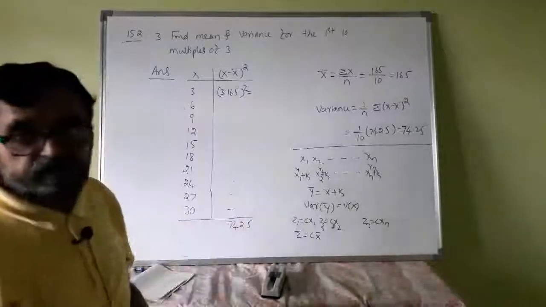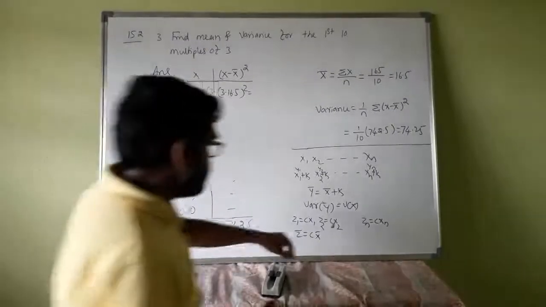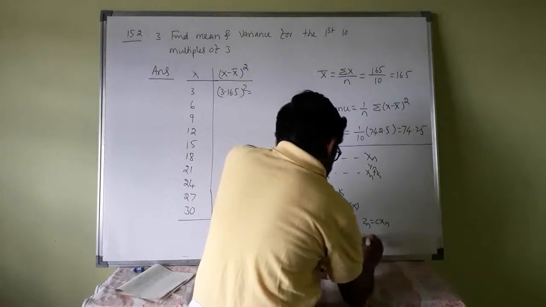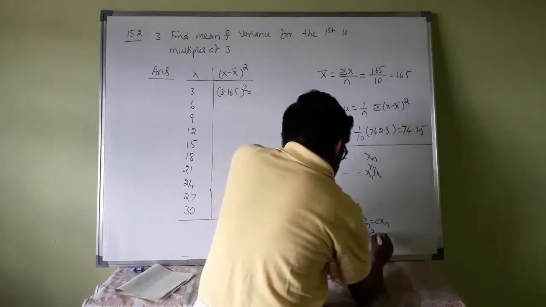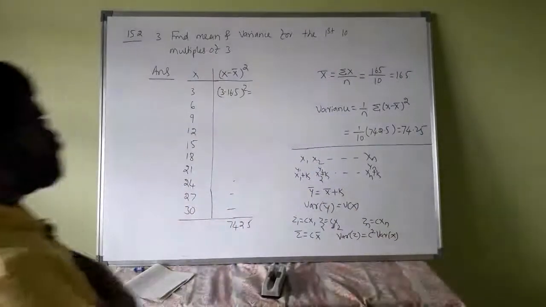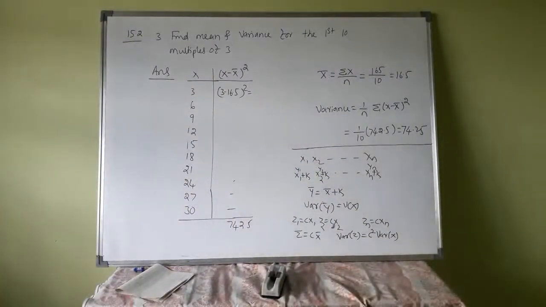The arithmetic mean is also multiplied by that constant, and the variance of z is c square into variance of x. This is a very important property you have to remember, which is frequently asked in competitive exams.